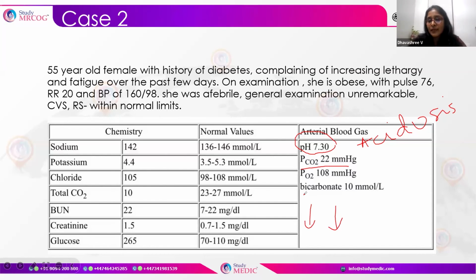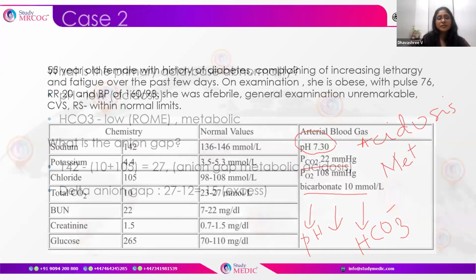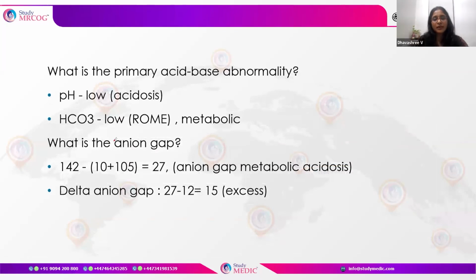So we look at the bicarbonate. Bicarbonate is again on the lower side. What is the bicarbonate value that it has to be? It should be 24. Okay, here again it is low. So all these things, the pH and the bicarb, if they are in the same direction, what does that mean? It means it is metabolic. So metabolic acidosis is the acid-base disorder that is there. So pH is low, bicarbonate is low, so it is metabolic acidosis.